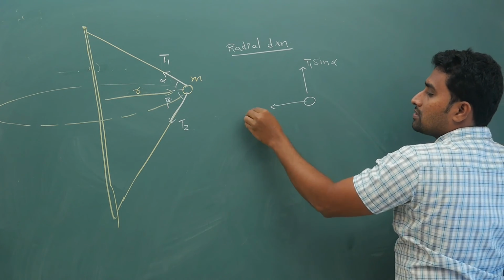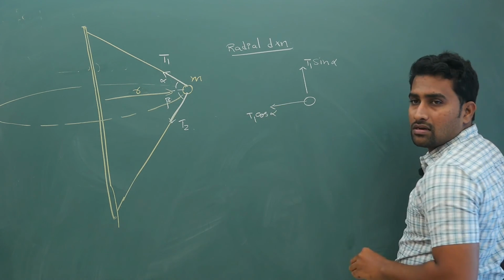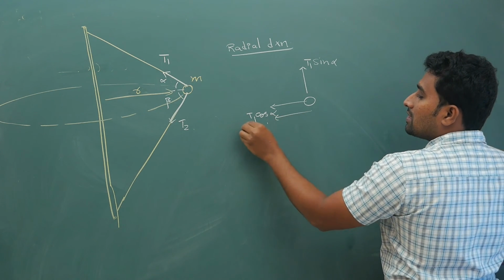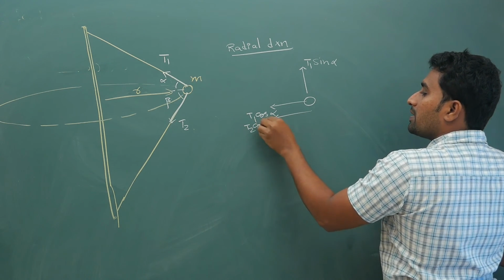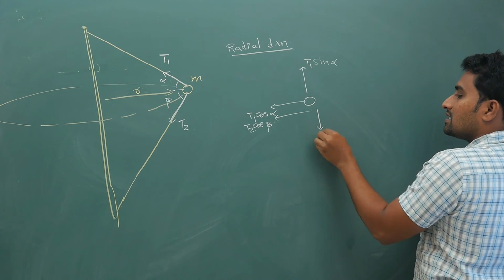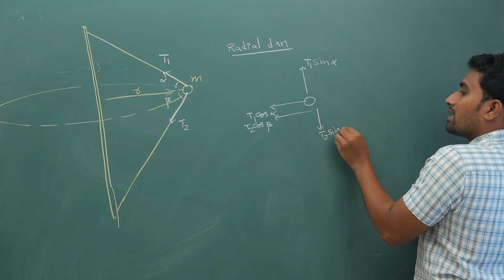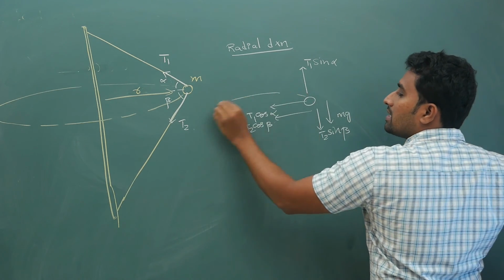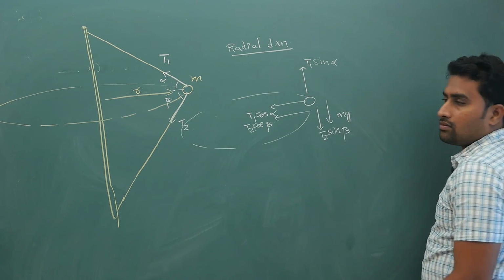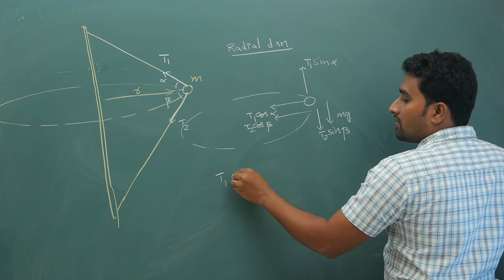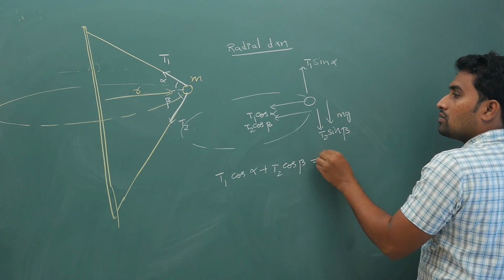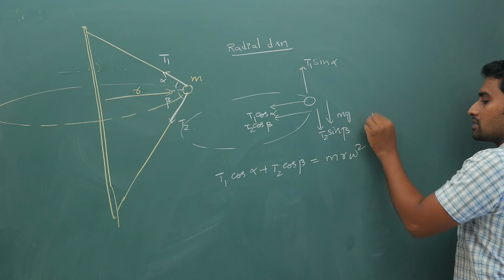T1 component in the horizontal direction is T1 cos alpha. Next, the T2 component in the horizontal direction is T2 cos beta. In the vertical direction it is T2 sin beta. Gravitational force mg is anyhow downwards. So now in the radial direction, what is your centripetal force? T1 cos alpha plus T2 cos beta is equal to m into r into omega square.